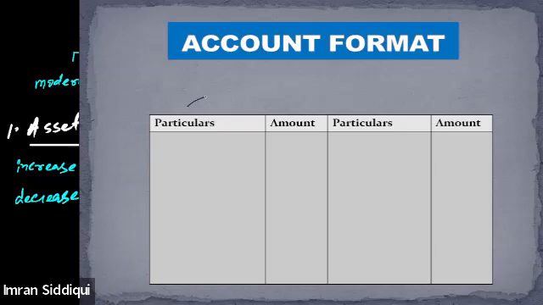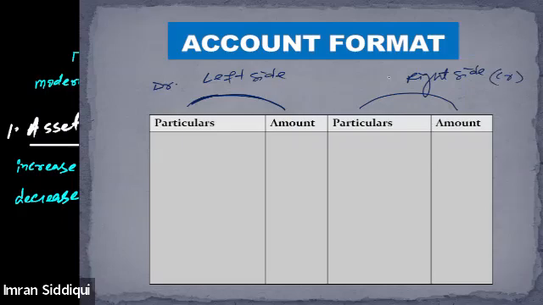These 2 columns are considered as the left side of the account, and these 2 columns are considered as the right side of the account. Left side is also known as the debit side, and right side is also called the credit side of the account.